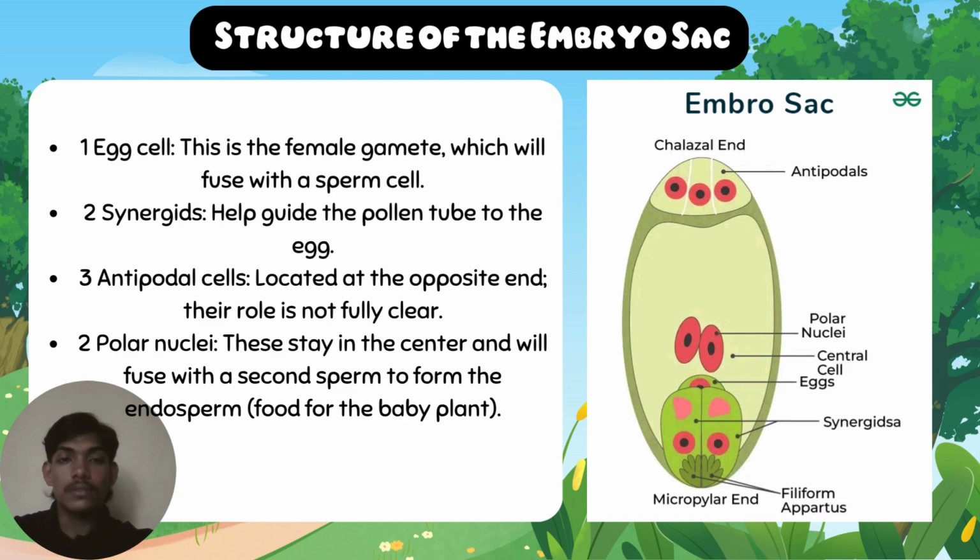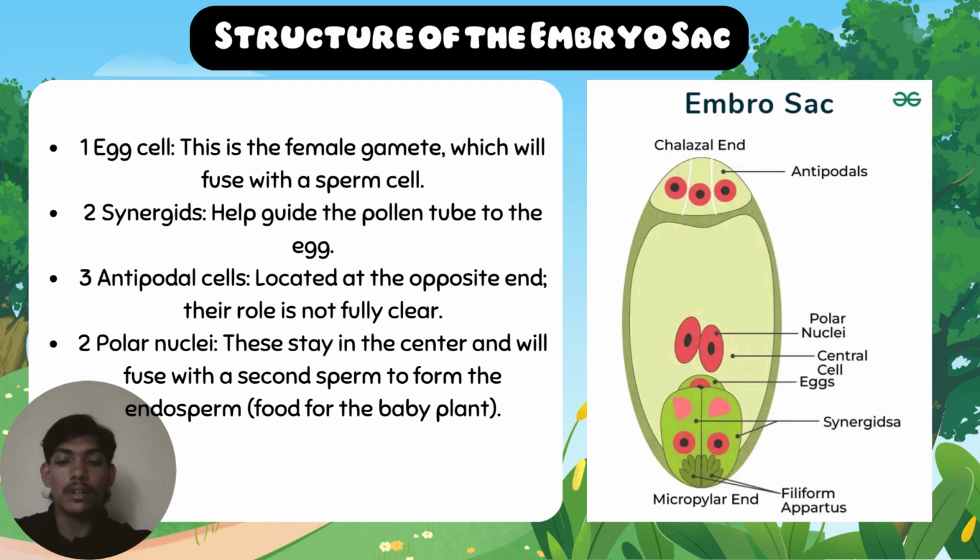The structure of the embryo sac. The diagram shows the structure created from the surviving megaspore. At the bottom center, there is one egg cell. This is the actual female gamete that will fuse with one sperm cell during fertilization. On each side of the egg are two synergid cells. These cells help guide the pollen tube to the egg.